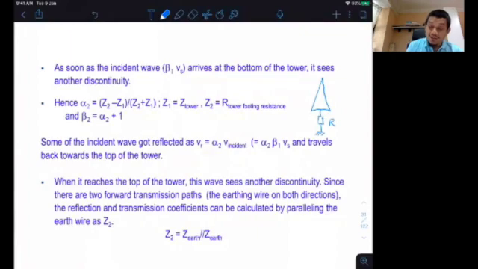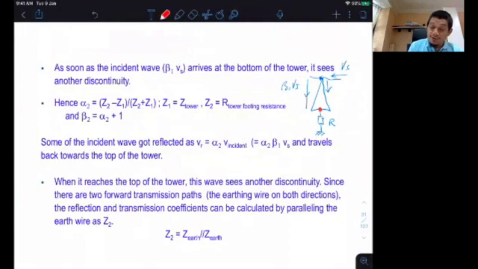So when the surge propagates down, beta Vs, from the transmitted lightning, from here, it got transmitted inside. So this is Vs going in here. When it reaches this point, you have another discontinuity point.